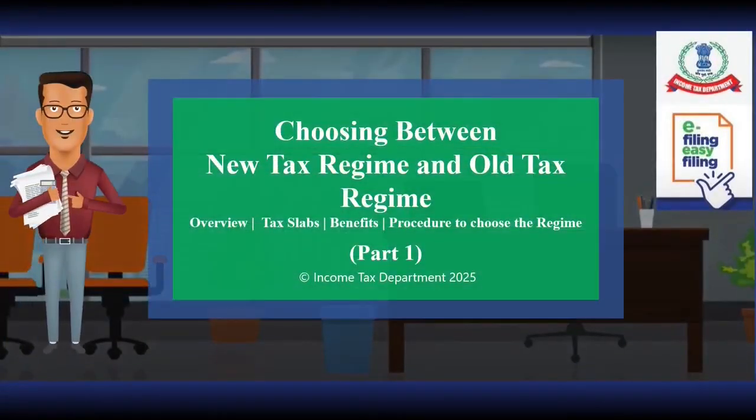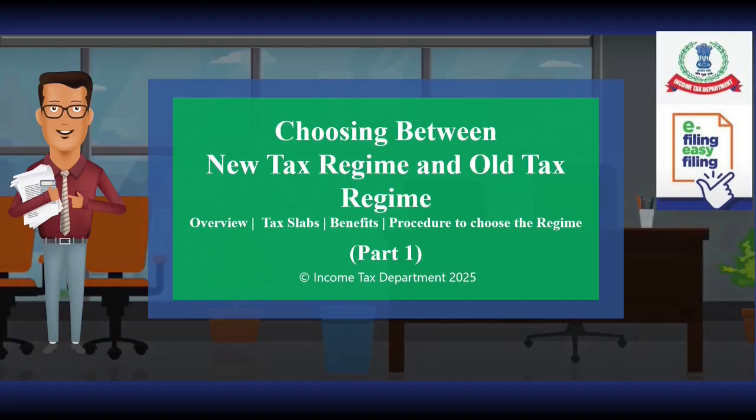This video is on choosing between the new tax regime and the old tax regime. The video is divided into 3 parts. In the first part, we will be discussing the overview of the two schemes, the tax slabs applicable in the old as well as the new tax regime, and the benefits of opting in or opting out of the new tax regime. In the second video, we will be discussing the procedure for opting out of the new tax regime. And in the third part, we will be discussing the frequently asked questions on the new tax regime.